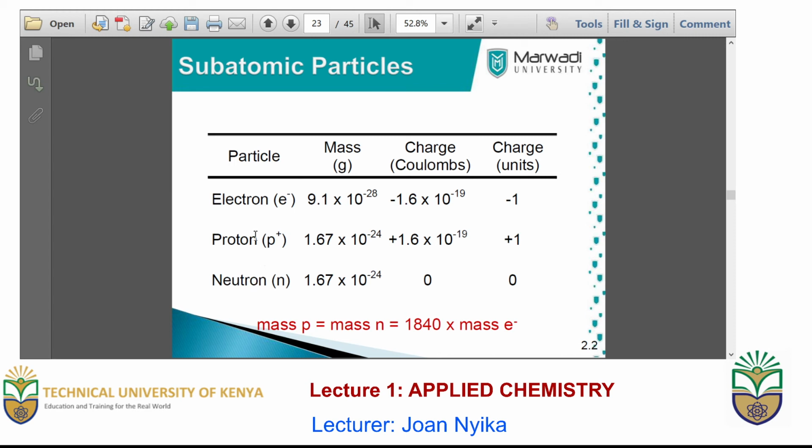However, the mass of a proton and a neutron is much higher compared to that of an electron. The unit charge of an electron is -1, that of a proton is +1, and that of a neutron is 0 since it has no charge.